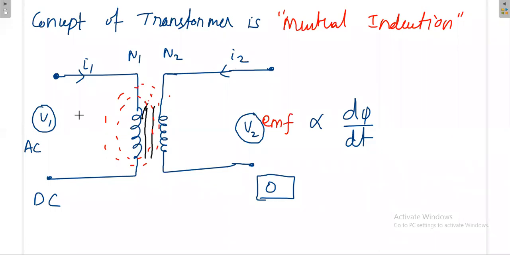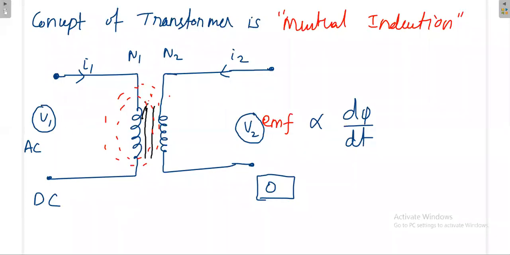So we are doing only one thing: we are applying just V1 to the transformer, and the rest of the things happen automatically based on N1 and N2. Now, in general, what is the relationship for the transformer, the current and voltage relationship? Simply remember it like this.